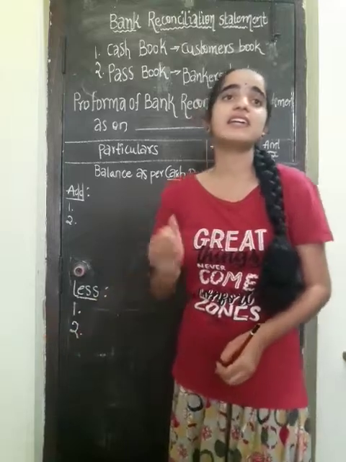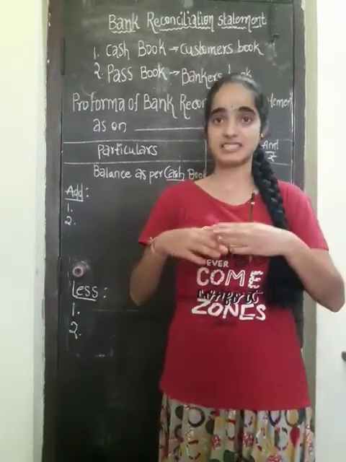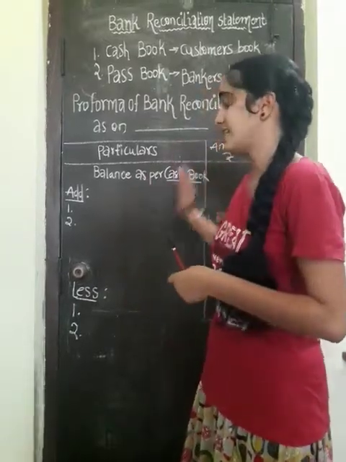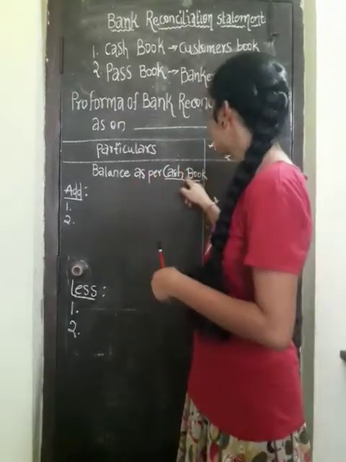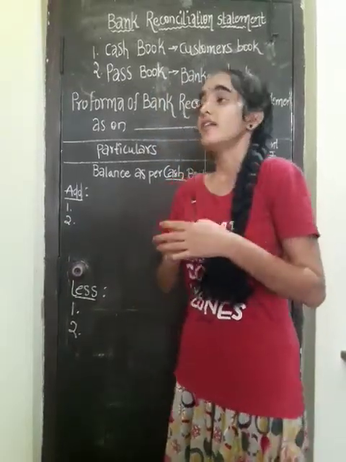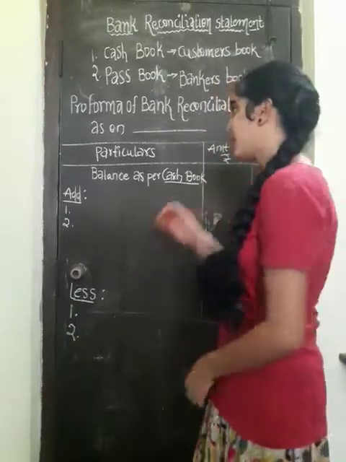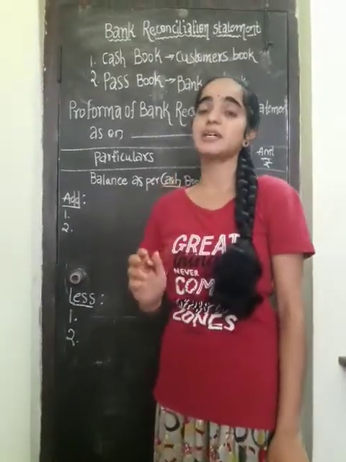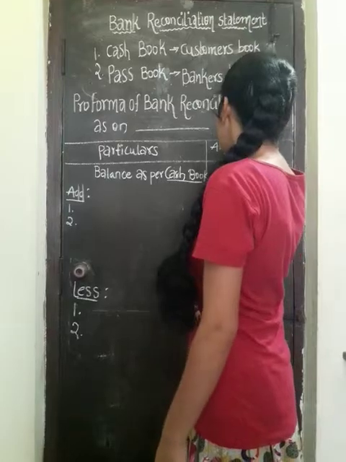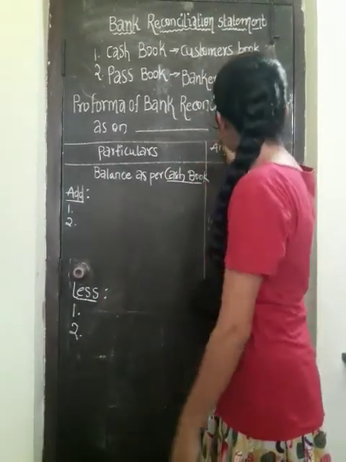Next one, the credit side of the cash book was undercast. This overcast and undercast will come in the cash book in less value. Undercast means what? For example, undercast is nothing but that the customer has paid 10,000, but the employees have written 8,000.